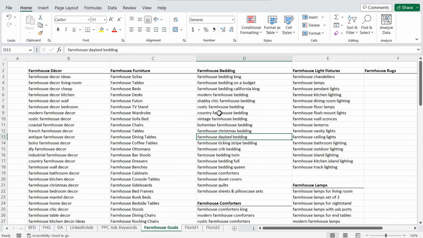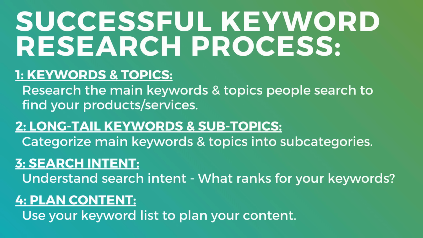In the case of farmhouse goals, I try to get people on a page like Modern Farmhouse Bedding. They look through all the different bedding sets. Hopefully they purchase something from my website. The whole goal with keyword research is to understand what people are looking for, the main keywords and topics that people use when they are searching for your products, your services, your information, whatever it may be. And all of that should be reflected in your content plan.